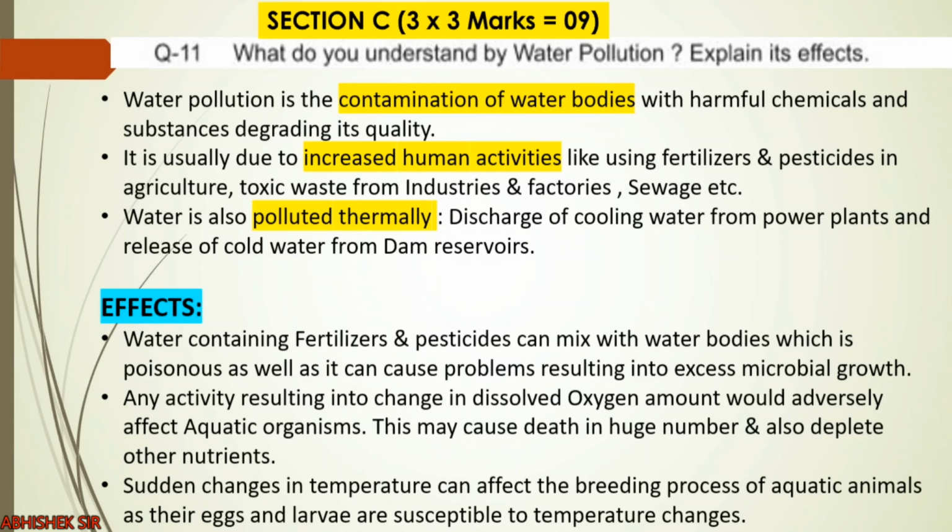And last point, sudden changes in temperature can affect the breeding process of aquatic animals, as eggs and their young ones, the newly produced young ones, larvae, are susceptible to temperature changes. They can die, or it can be very hard to survive in different temperatures. So this was all about water pollution. Minimum 6 to 9 points you can write, as it is a question of 3 marks.